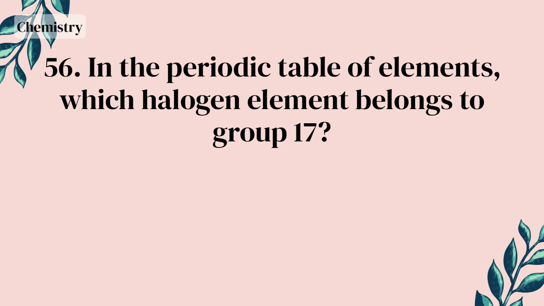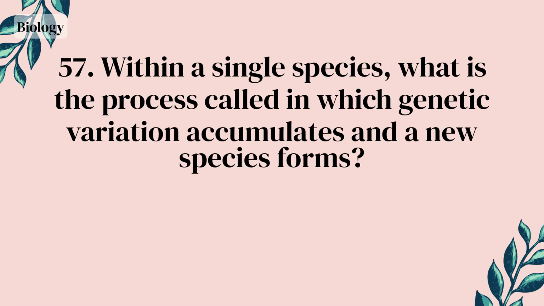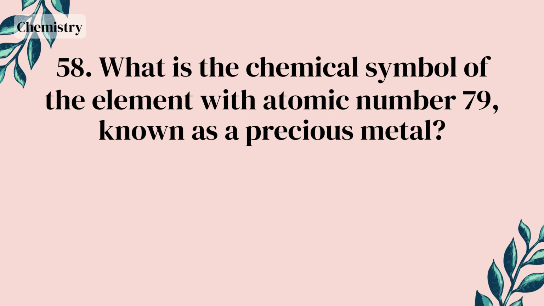In the periodic table of elements, which halogen element belongs to group 17? Chlorine. Within a single species, what is the process called in which genetic variation accumulates and a new species forms? Speciation. What is the chemical symbol of the element with atomic number 79, known as a precious metal?